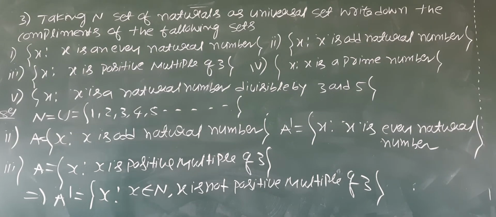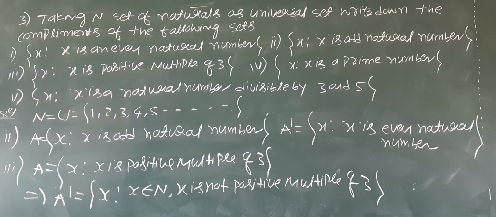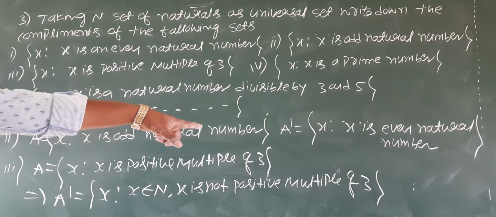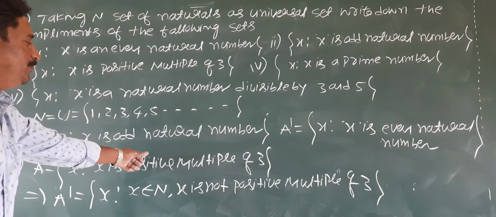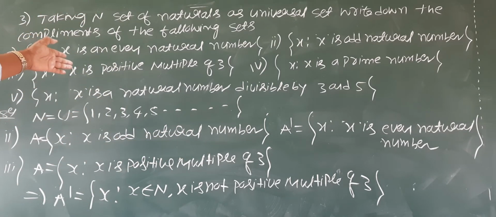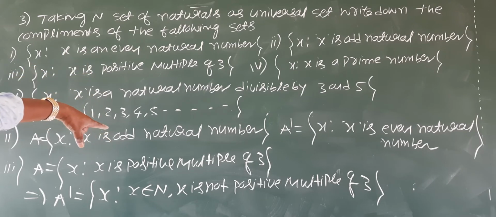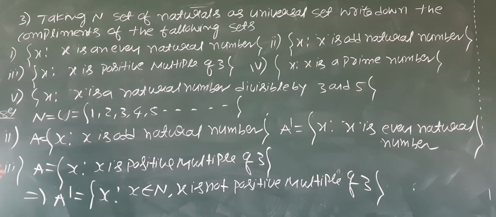Tell me multiples of 3, students. So tell me elements of set A: 3 ones are 3, 3 twos are 6, 3 threes are 9, and so on, the positive multiples of 3. So x is not a positive multiple of 3, and x should also belong to N. There should be natural numbers, because the elements are of U. A dash means elements of U which are not there in A. Okay, let us go for solving the fourth question.